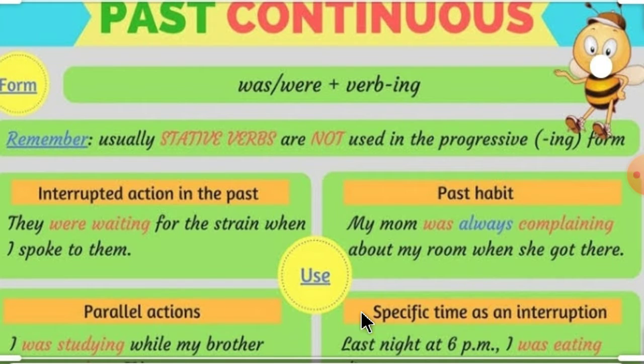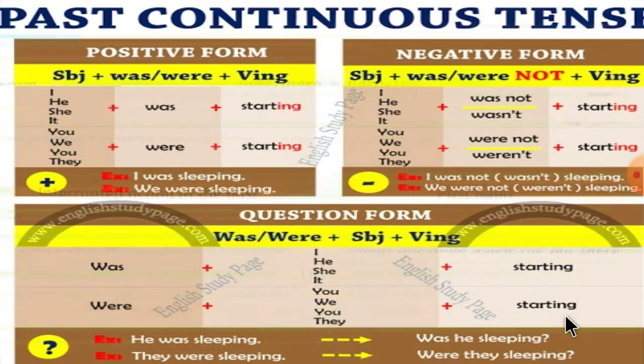So these are the uses of past continuous tense: interrupted action in the past, past habit, parallel actions and specific time as an interruption. Now let's see how to form positive sentences, negative sentences and questions in the past continuous tense. Let's begin with the positive form.